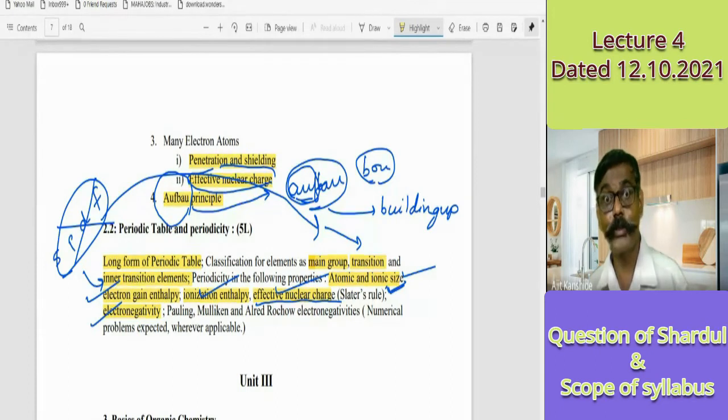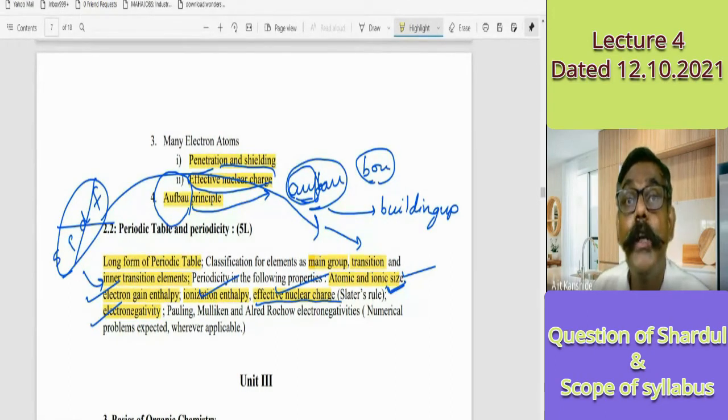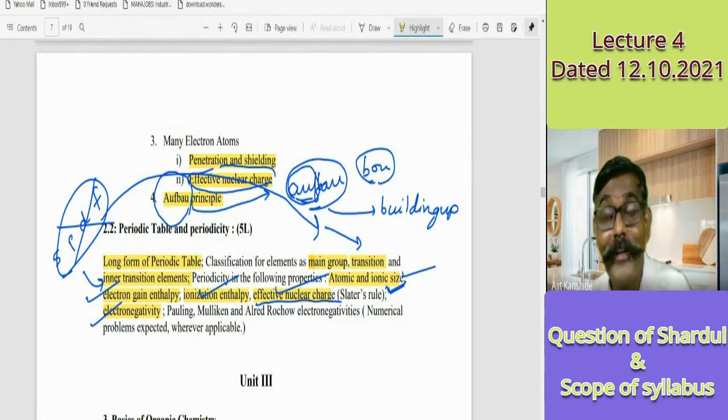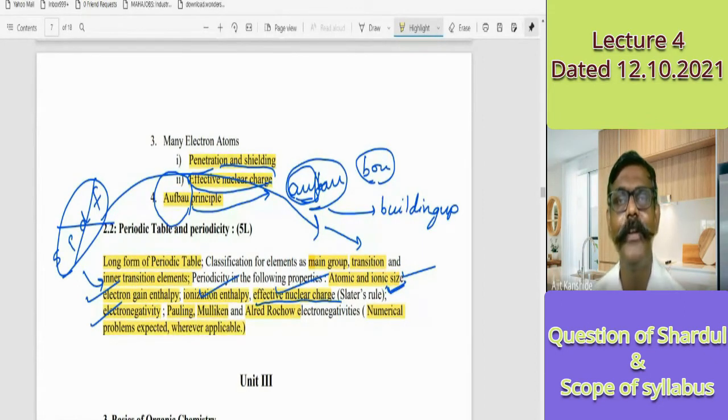I repeat, we say carbon and chlorine, and chlorine is more electronegative than carbon. How do we come to know? How have people come across that? Because of various experiments and various ideas. 27 ideas are there to find electronegativity, and out of that only three are included in the syllabus: Pauling's method, Mulliken's method, and Allred-Rochow method. And clearly it is said that numerical problems are expected wherever applicable.